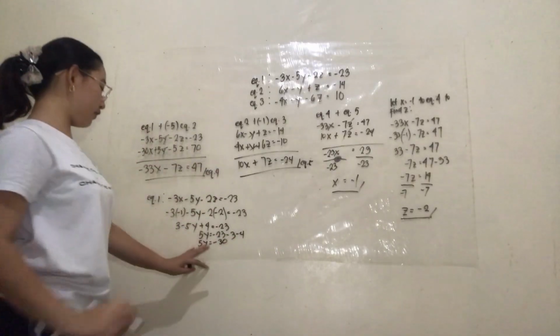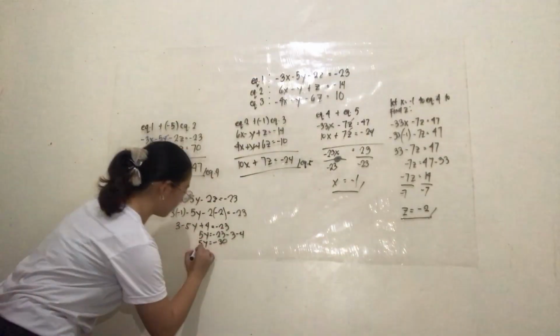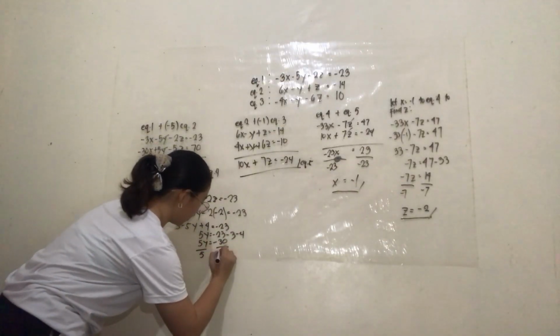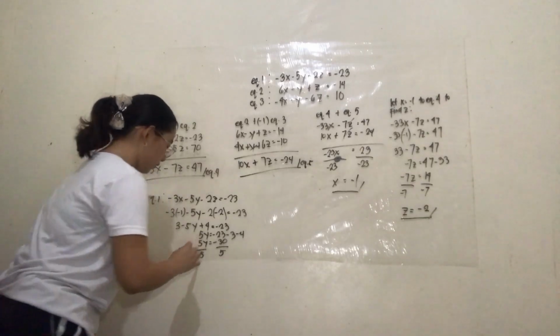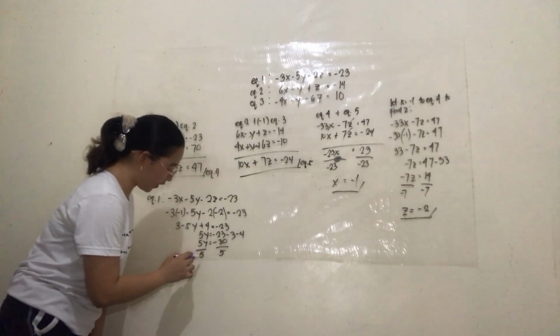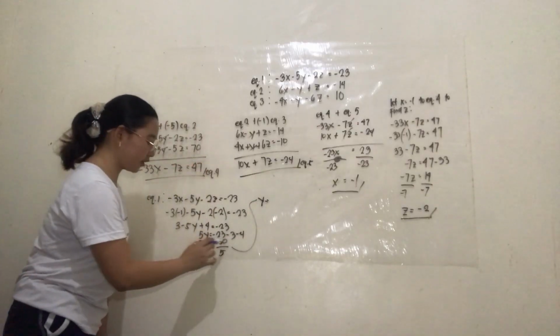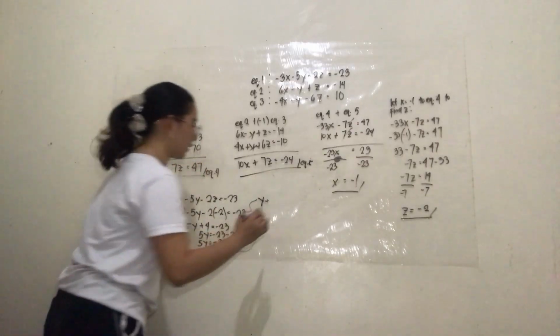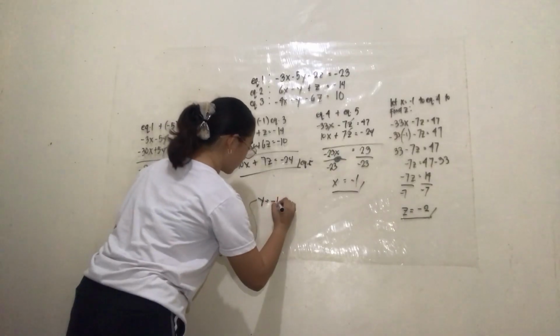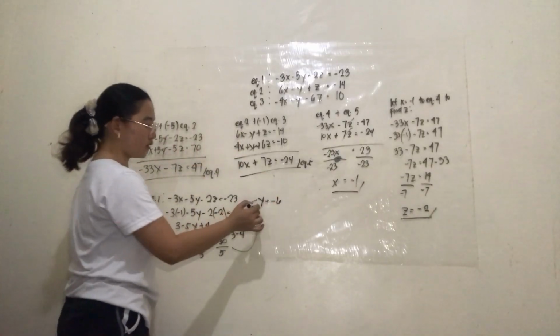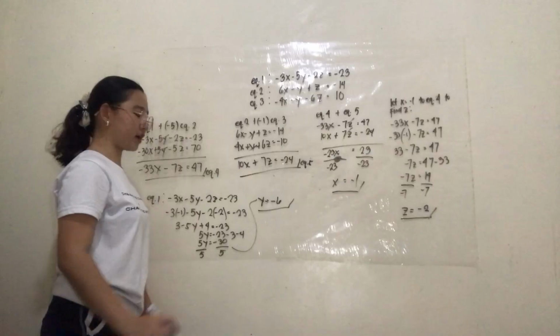So we're going to divide both sides by negative 5. So negative 5y divided by negative 5 is y, and negative 30 divided by negative 5 is negative 6. So this is the value of y.